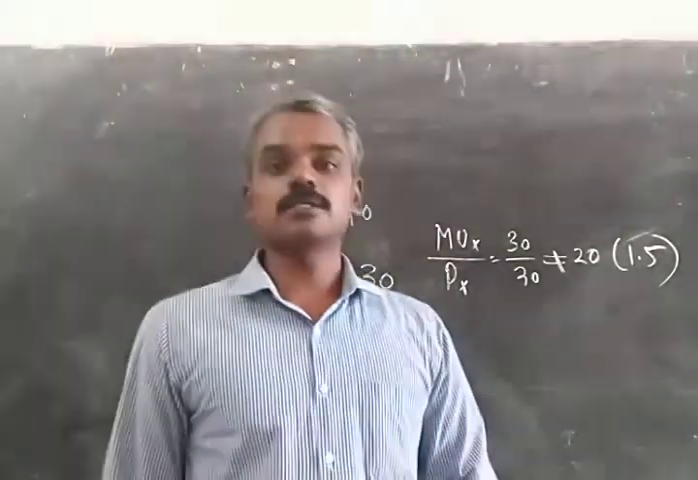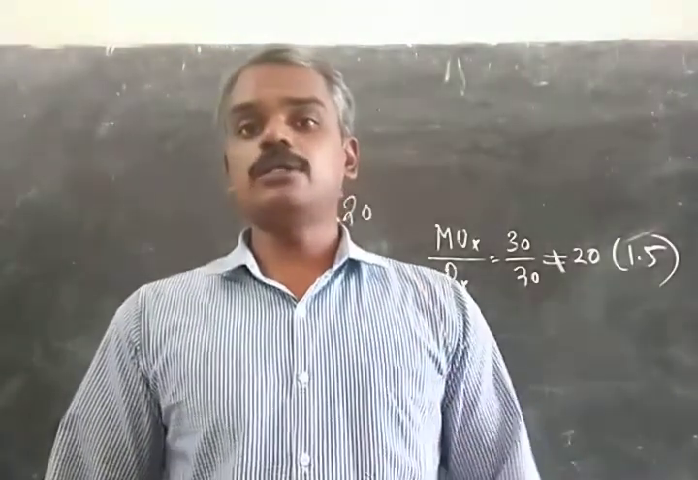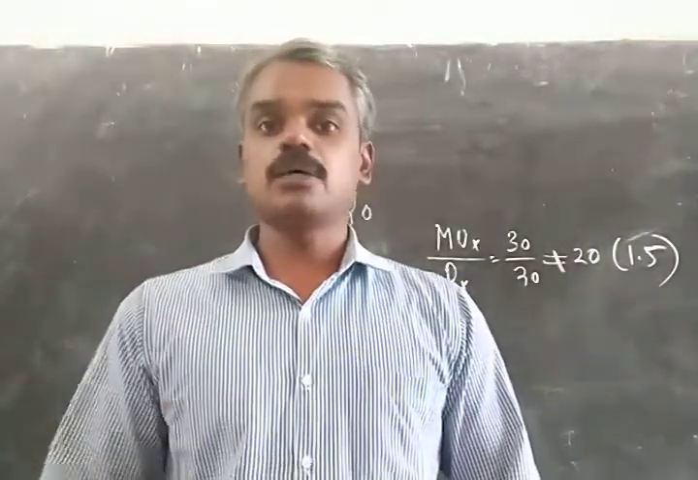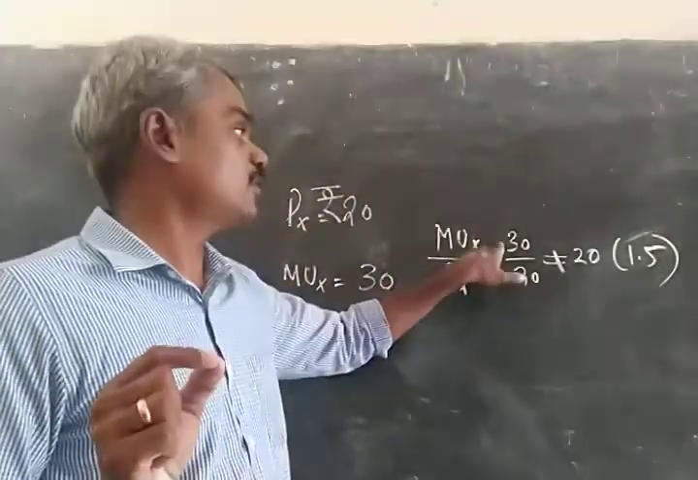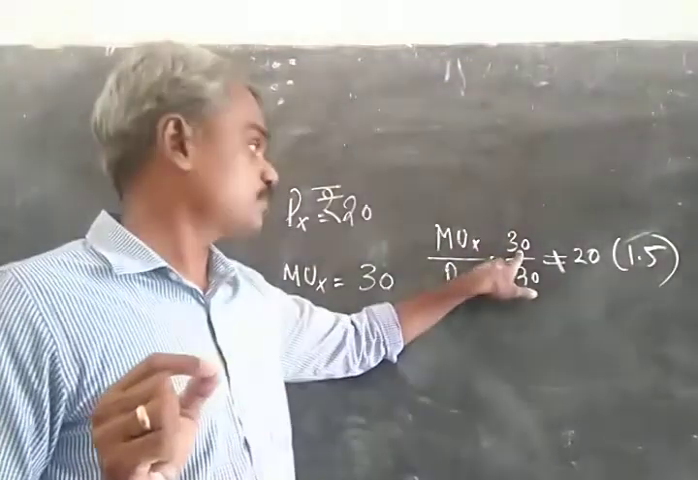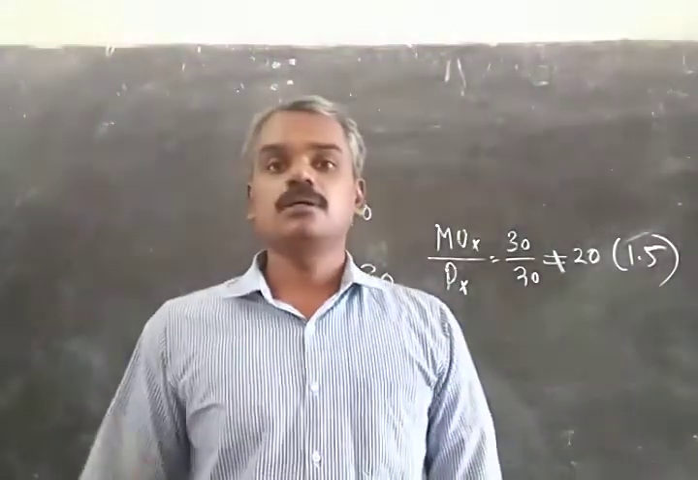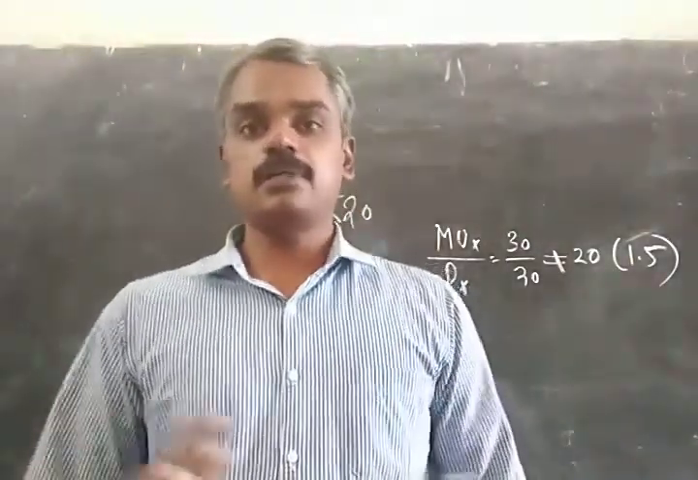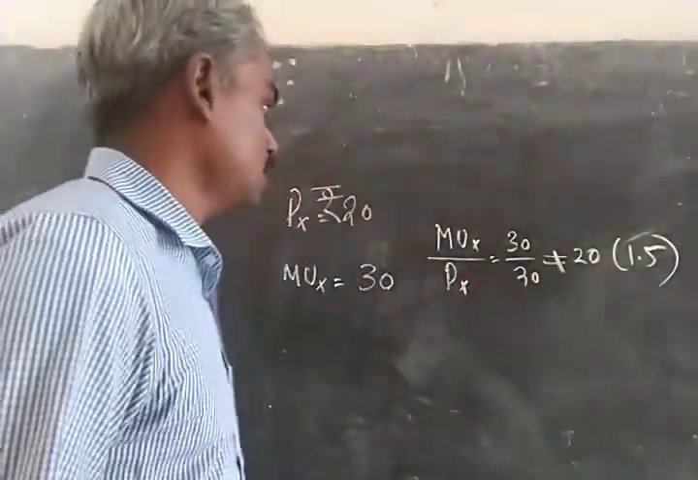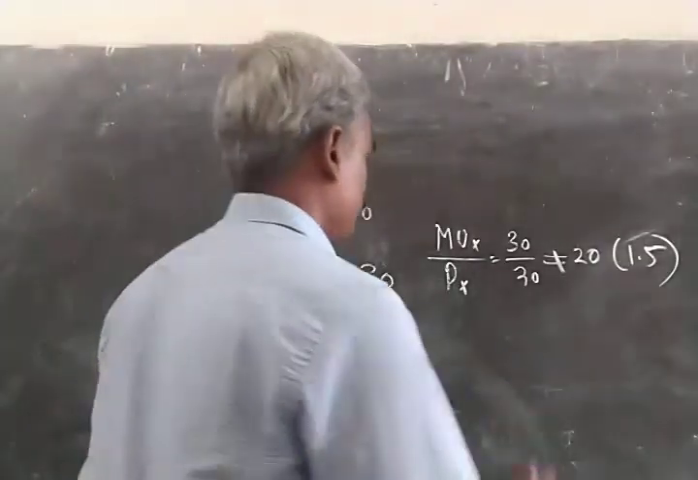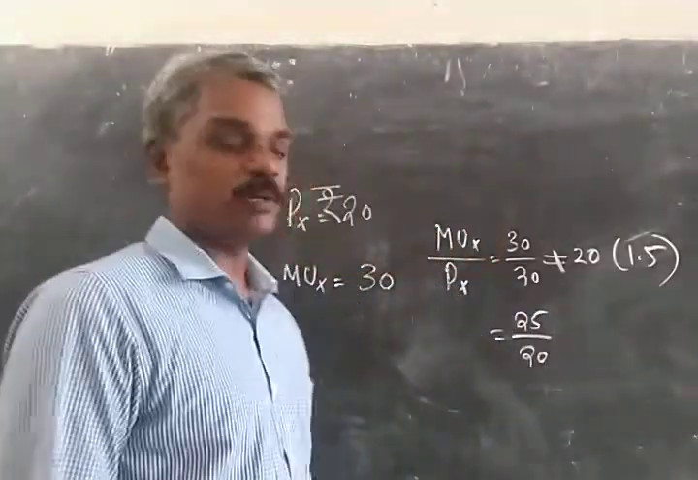What happens when he increases consumption? We know that the marginal utility of a commodity falls when the consumer consumes more of it. So when he consumes the first unit of the commodity, he will be getting 30 units of satisfaction. When he decides to consume the second unit, the satisfaction is likely to fall, or as per the law, if all the assumptions hold, it will fall. Let's assume that the marginal utility falls from 30 to 25. The ratio then becomes 25 by 20.